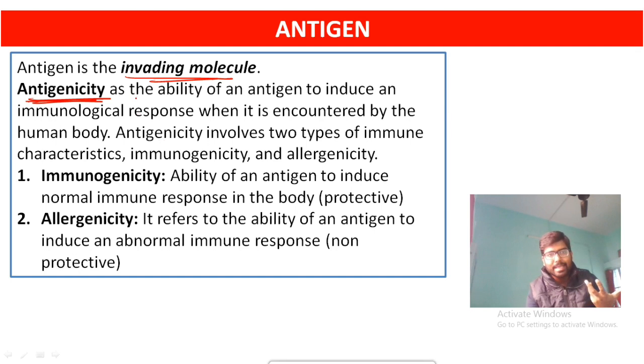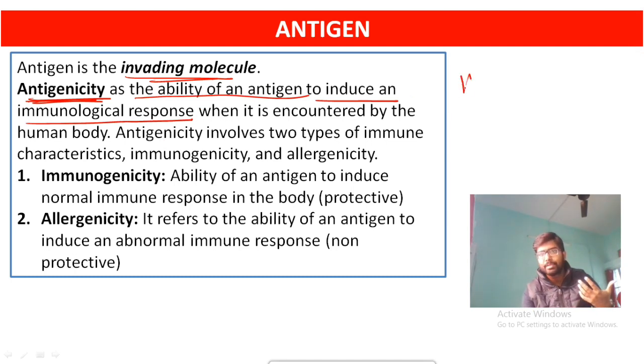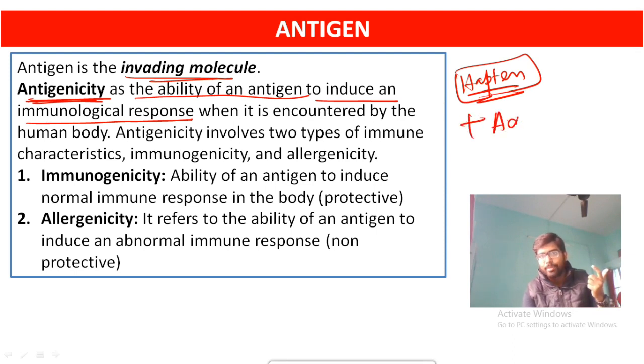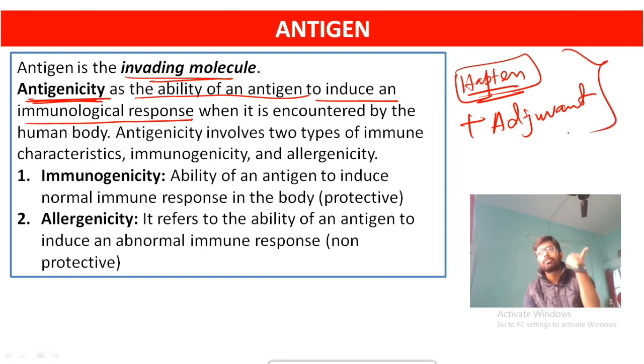What is antigenicity? It is the ability of an antigen to induce an immunological response. So all antigens cannot produce your immunogenic responses. One example is there, that is hapten. Okay, hapten is a low molecular weight compound. That is antigen, but that does not have antigenicity. That means hapten cannot produce your immune responses. When hapten is bound to adjuvant, then the entire compound, hapten plus your adjuvant, can activate your immune responses. Okay, so the difference I think is clear to you.